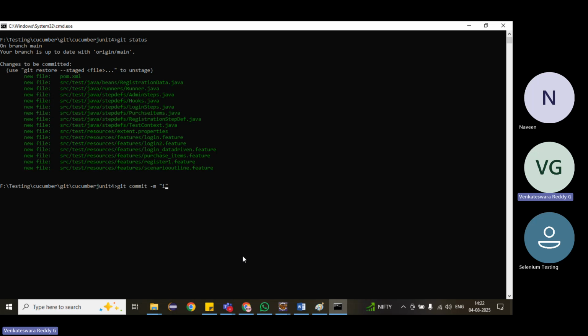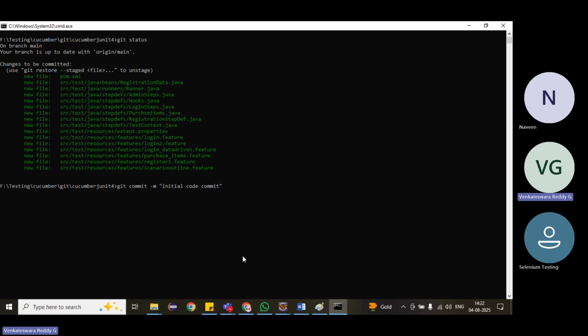Suppose I will add initial code commit. Suppose you are adding login related test cases. Why have we done it? What is the purpose of adding these files to the repository? We have to give very meaningful messages, otherwise in real time they will get confused about it. Why have you committed these files? So we have to give some proper naming conventions.